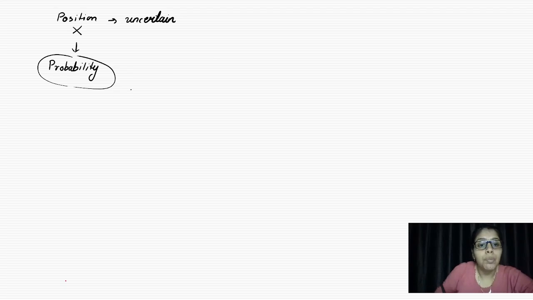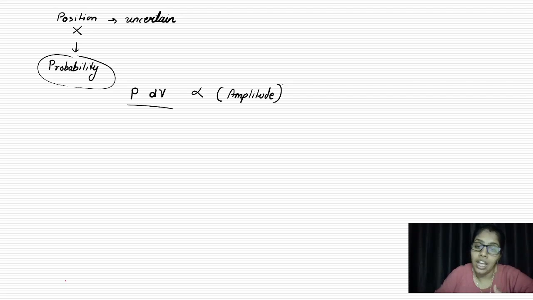So finding the probability over a volume, let's say dV is the volume. The probability of finding a particle over a volume dV is directly proportional to the amplitude of a wave which is assigned to that particle, and it is nothing but the square of the amplitude.